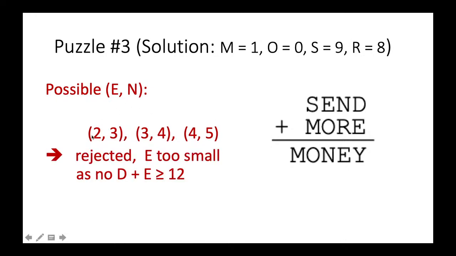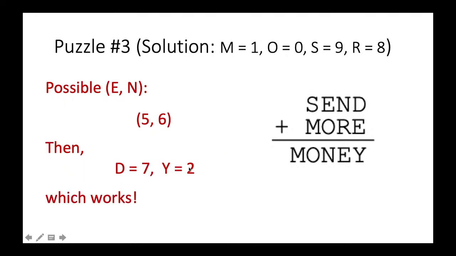But we will see that when E is 2, 3, or 4, then they should be rejected because the value of E is too small so that they cannot make D plus E greater than or equal to 12. Recall that the value of D cannot be more than 7 now because R and S are equal to 8 and 9. So D can be at most 7. So 7 plus all these numbers cannot be greater than or equal to 12. So they are rejected.